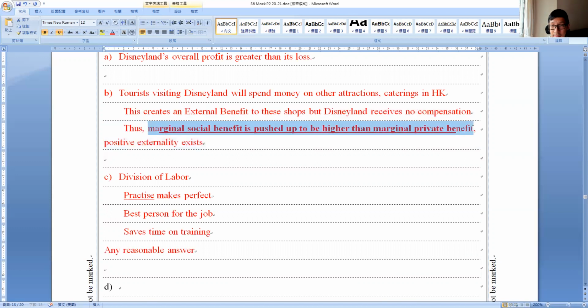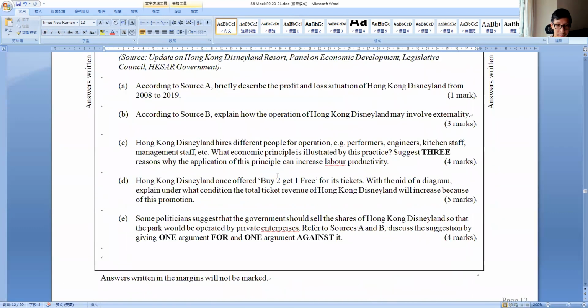Make it clear, right? The marginal social benefit is higher than the marginal private benefit. So this is how we answer it.